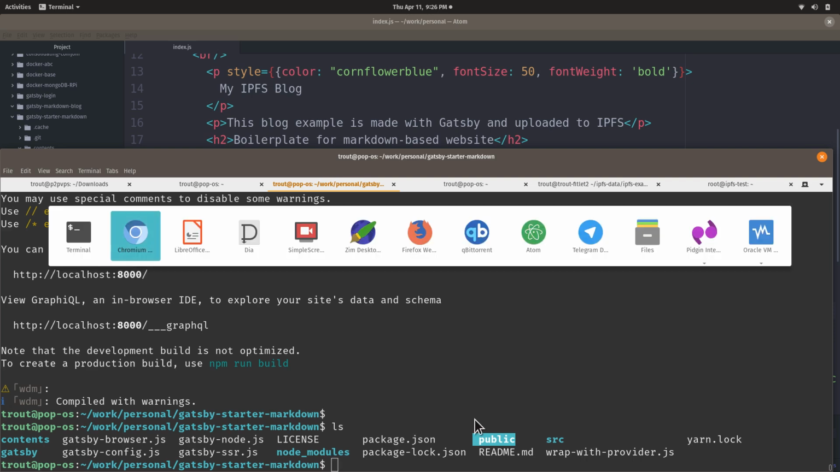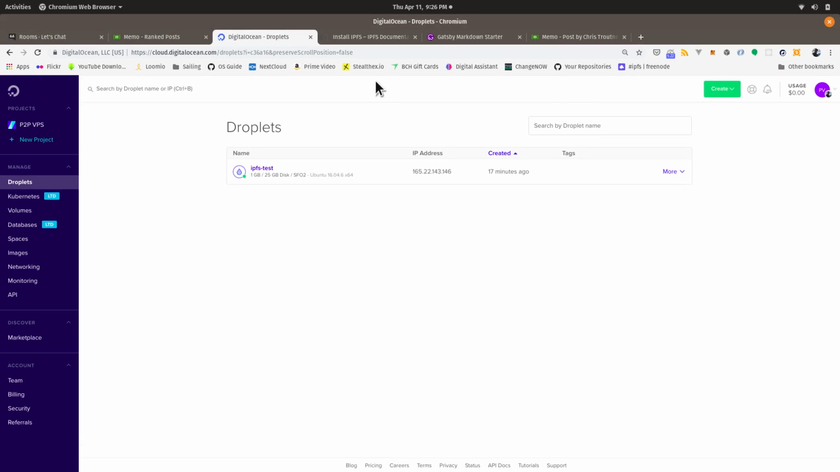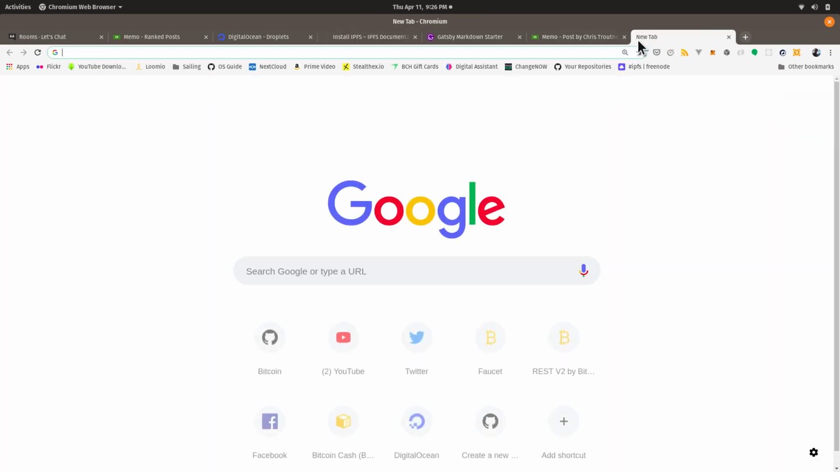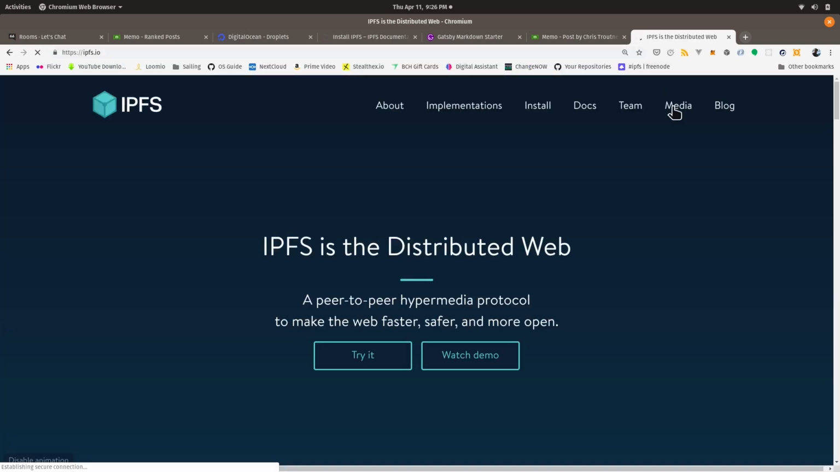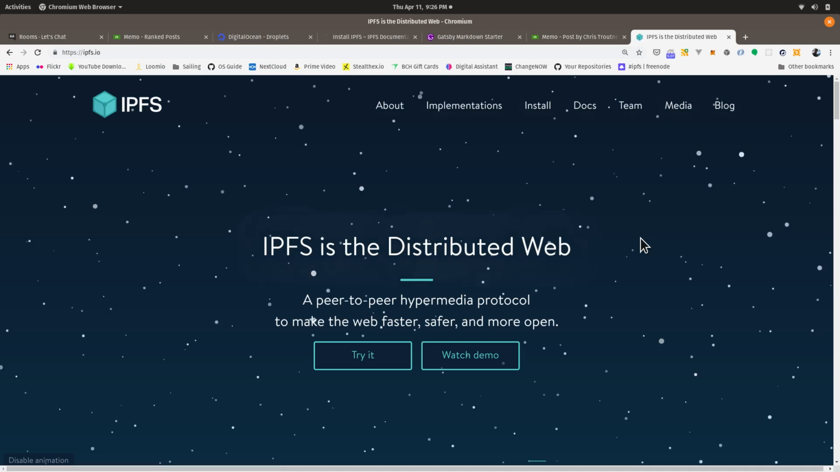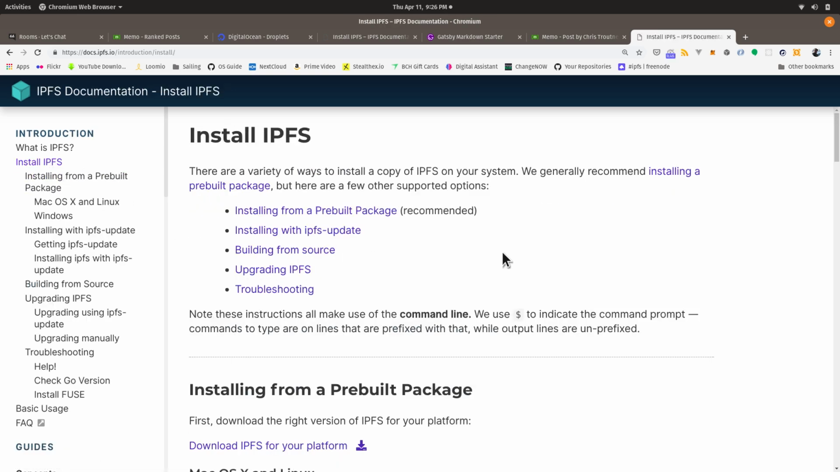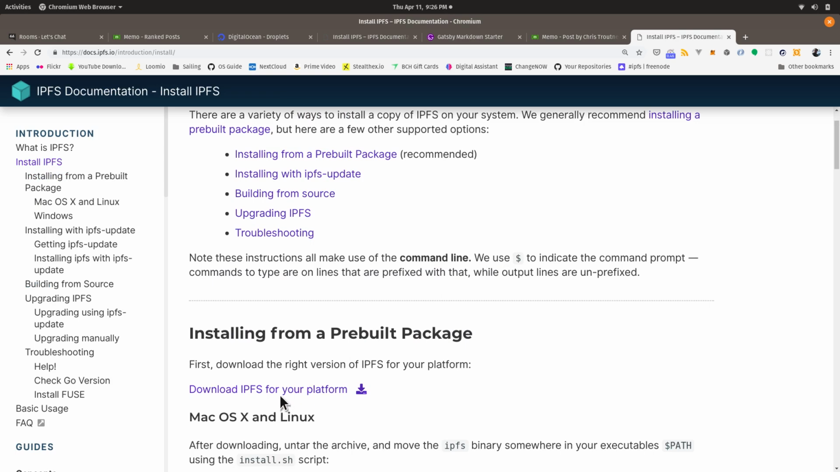you need to install IPFS. And the place to do that is IPFS.io. We're going to need to install it both locally on your local computer and on the server. And so we're going to do that. If you go to try it and then install IPFS, you'll get a link here to download.